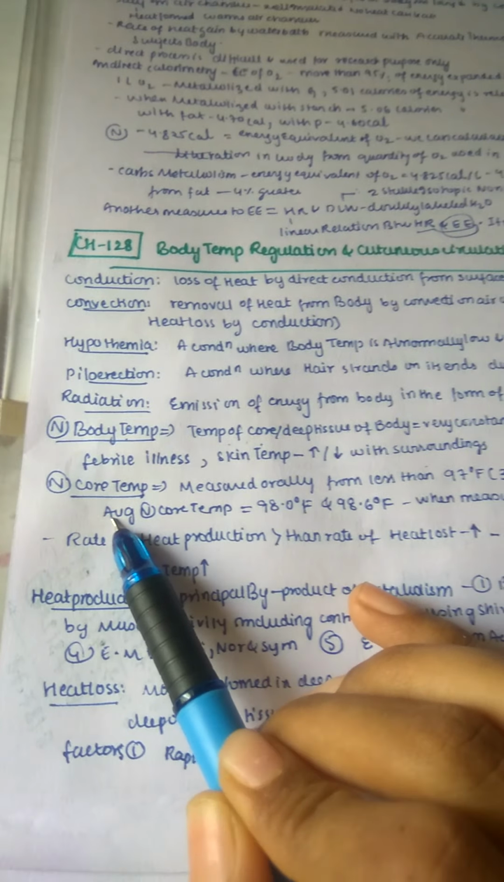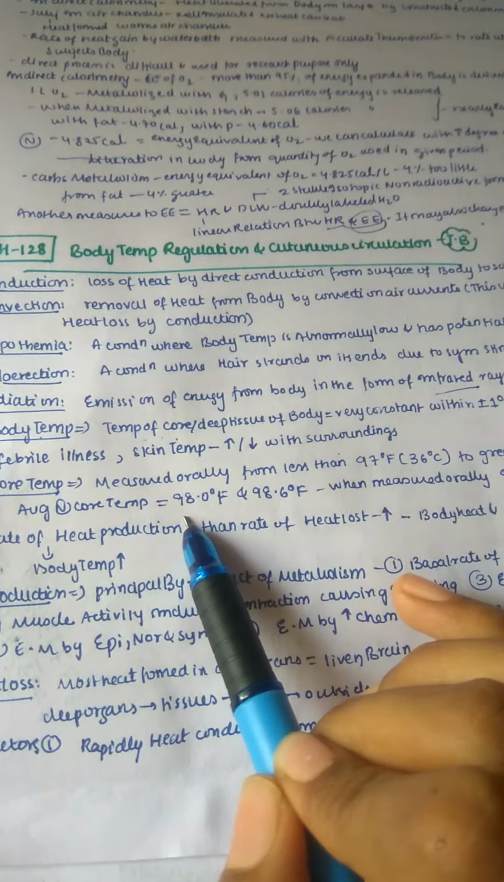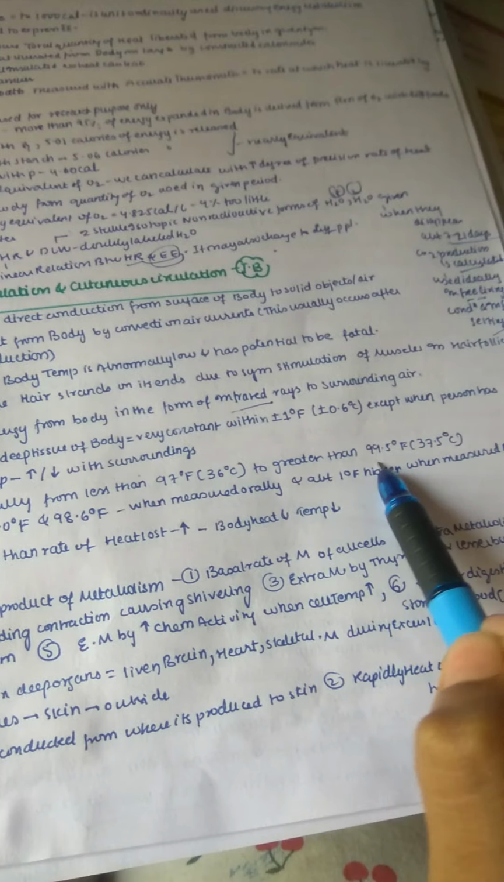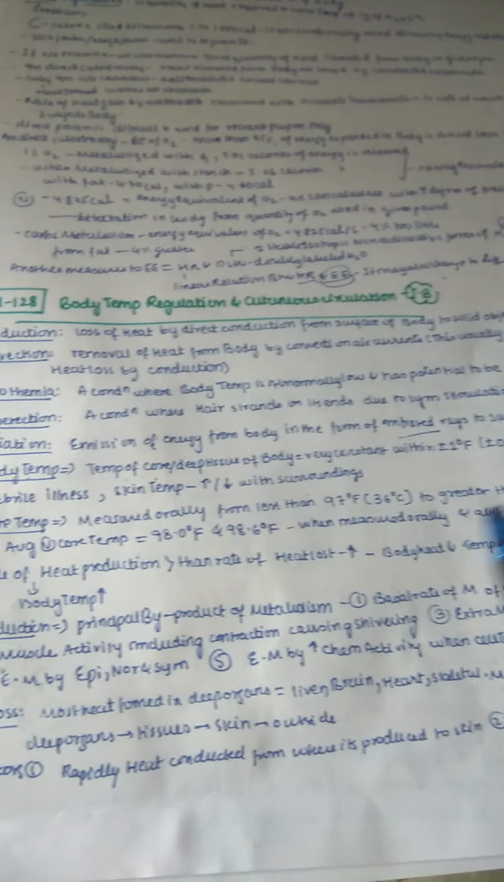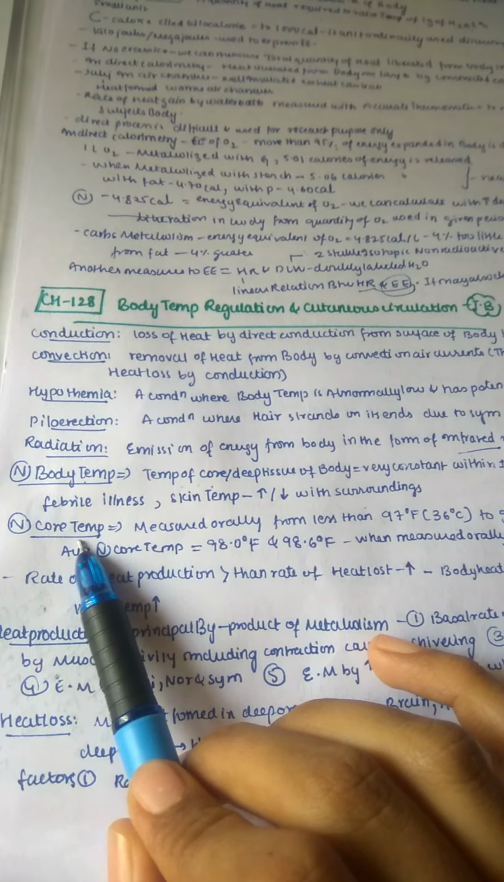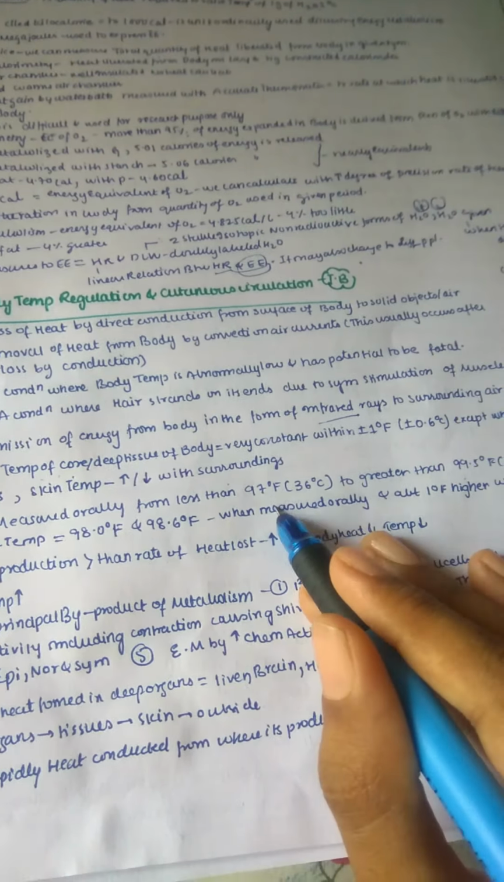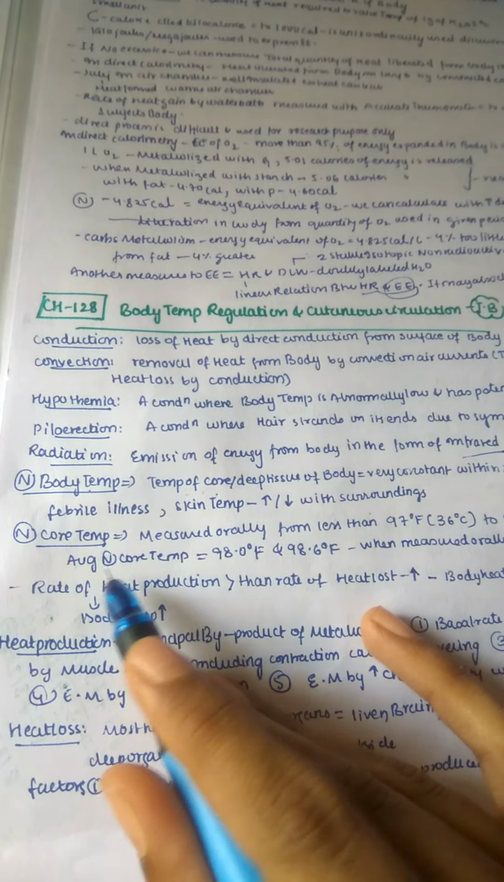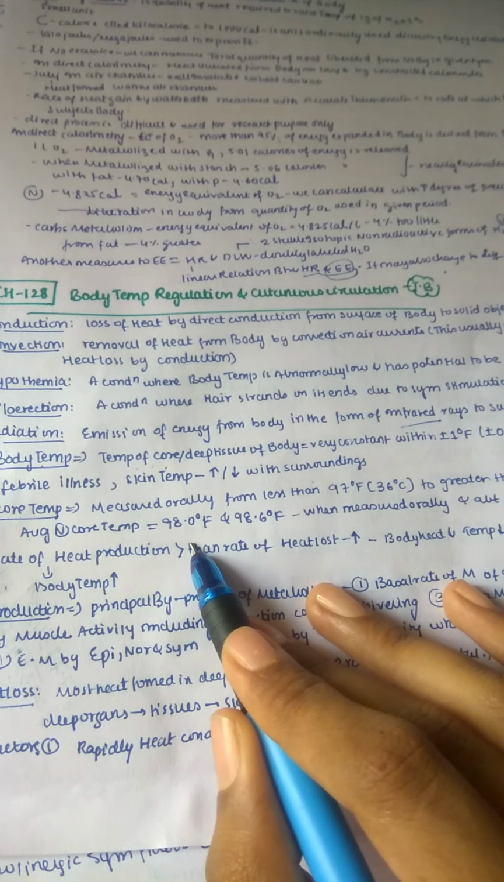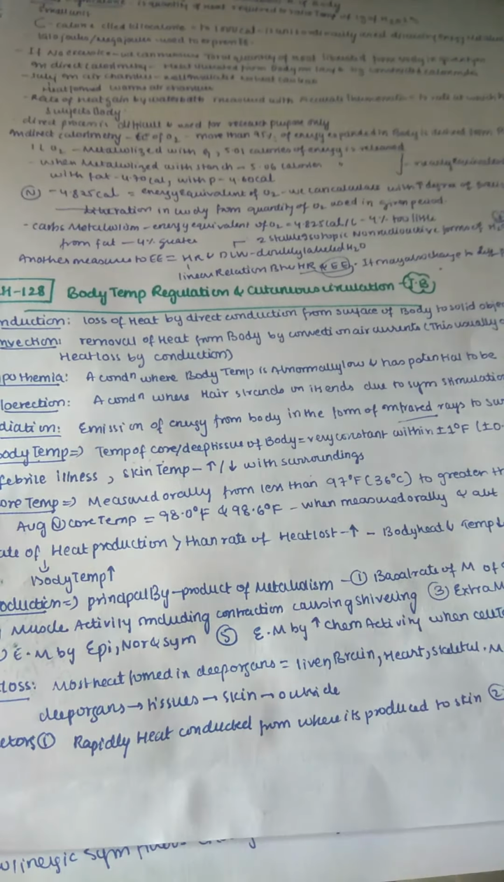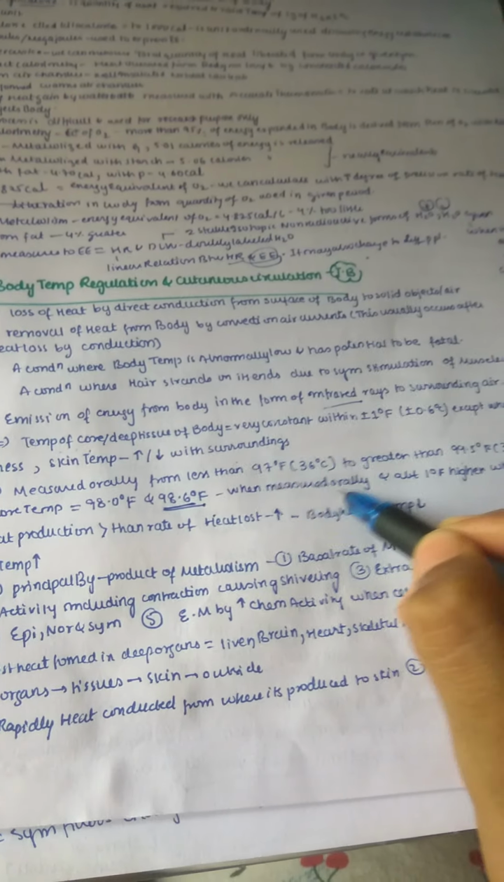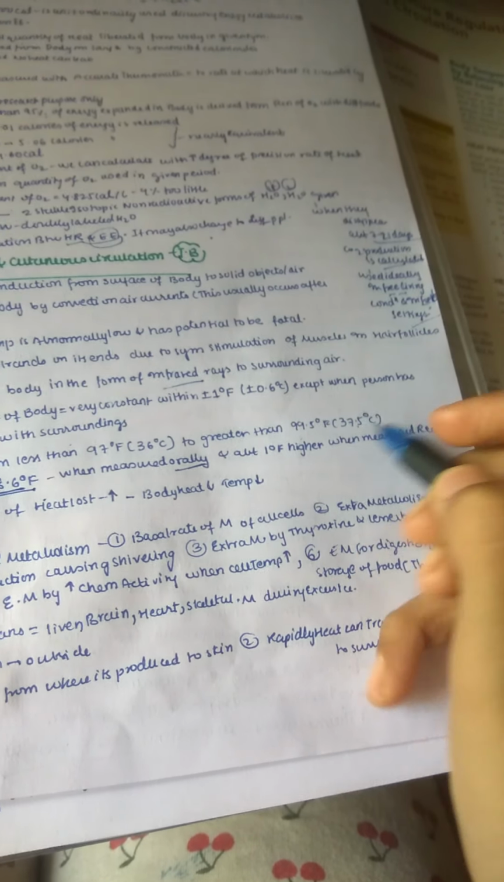Now let us see what is the normal core temperature. It is measured orally, from less than 97 degrees Fahrenheit, or 36 degrees, to greater than 99.5, that is up to 37.5 degrees Celsius. The average normal core temperature is around 98 to 98.6 degrees Fahrenheit. So exactly we can say the perfect normal body temperature is 98.6 degrees Fahrenheit when measured orally, and about 1 degree Fahrenheit higher when measured rectally.